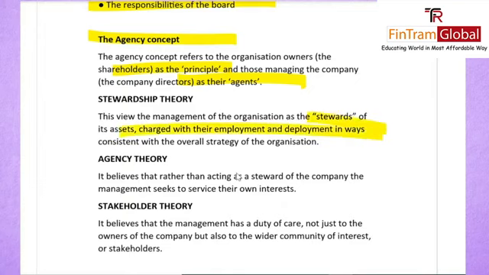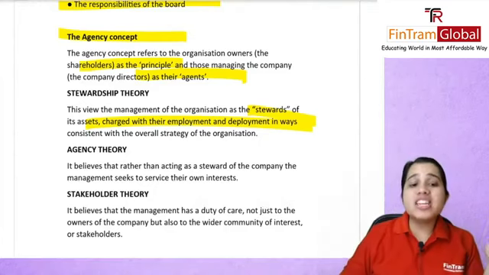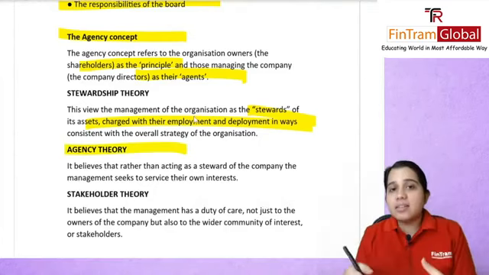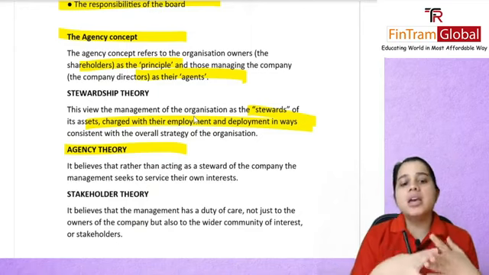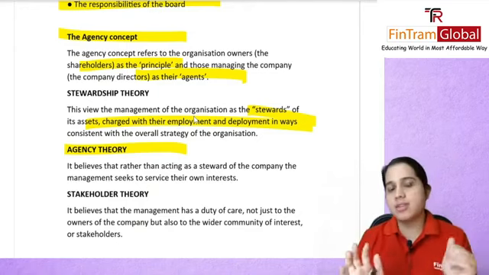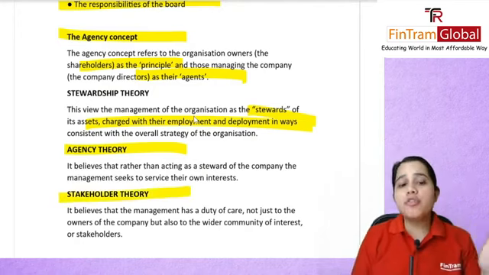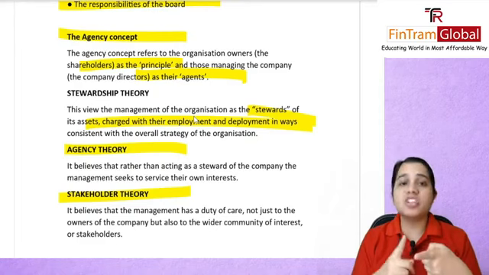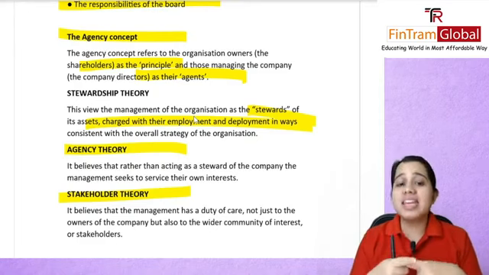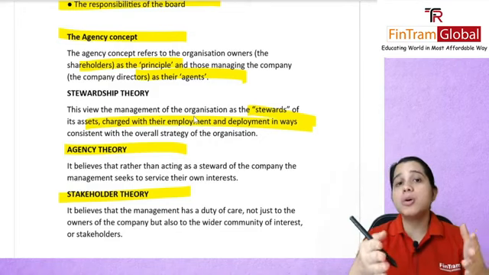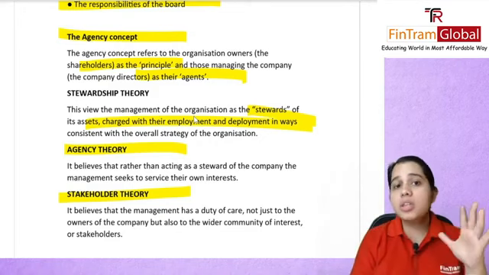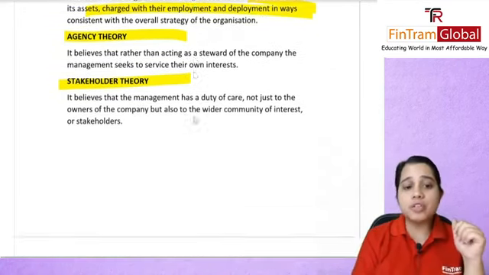They will decide how it's going to be used, in ways that should be consistent with the overall strategy of your organization. Agency theory says that rather than acting as the steward of the company, management is seeking their own interests. Then you have stakeholder theory that believes that management will have a duty of care, not just to their owners, the shareholders, but also to the other stakeholders, the wider community. We talked about the various stakeholders just now in the first part of the revision.